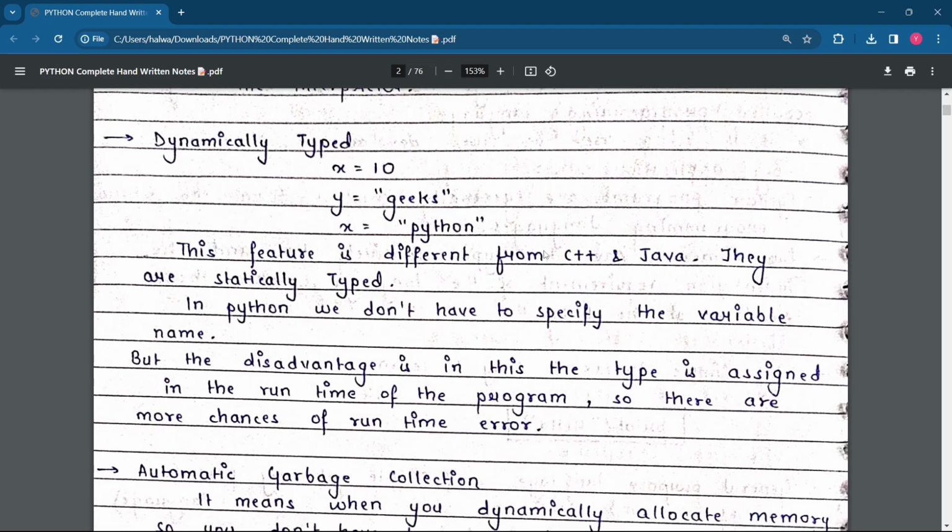So this feature is different from C++ and Java. They are statically typed. It means that whenever you see C++ and Java code, they are not dynamically typed, but in the case of Python, it is dynamically typed. The reason you can see here itself.